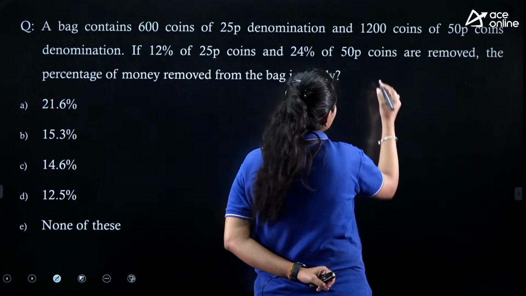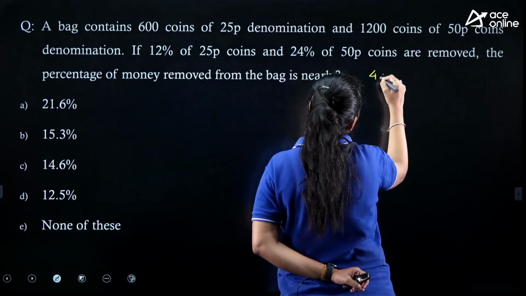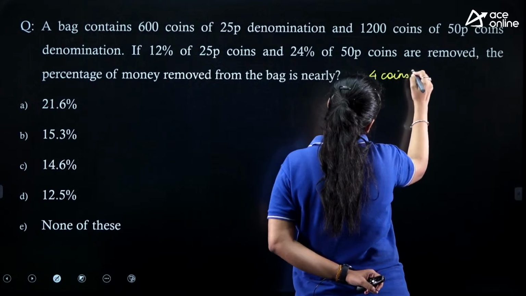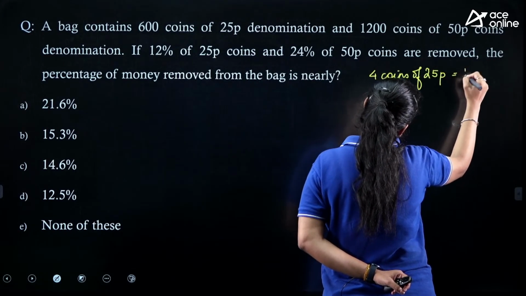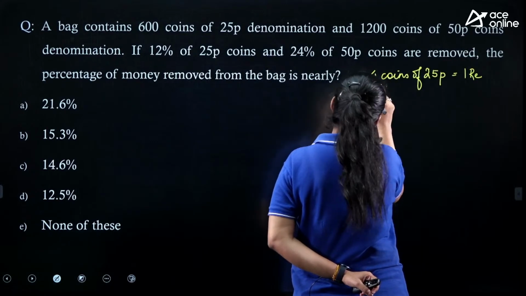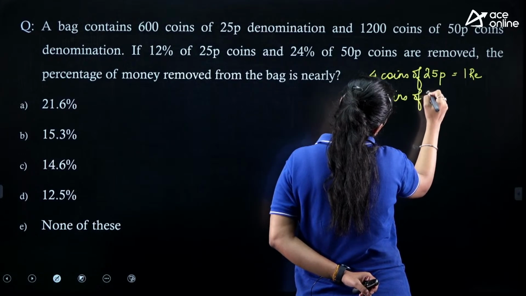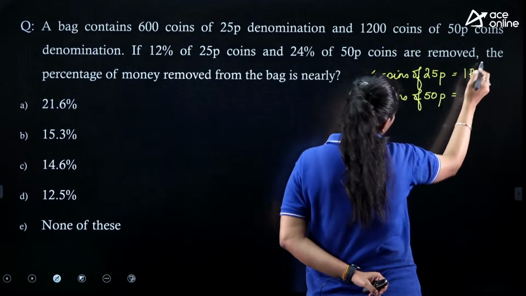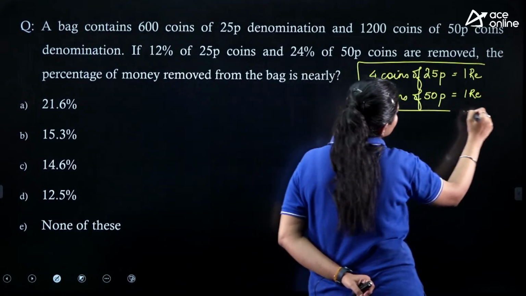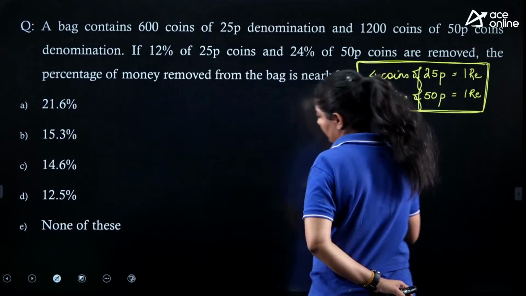We know that 4 coins of 25 paisa are equal to 1 rupee, right? We all know that. And 2 coins of 50 paisa are equal to 1 rupee coin or 1 rupee value, right? Please do remember this thing while you are solving this particular problem.